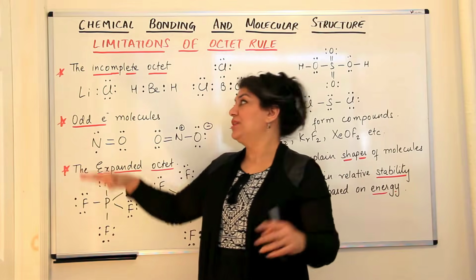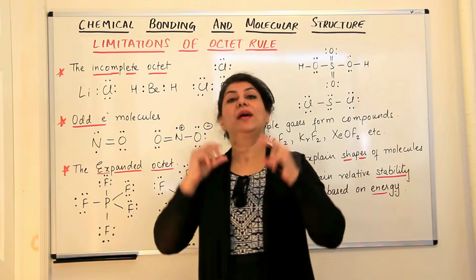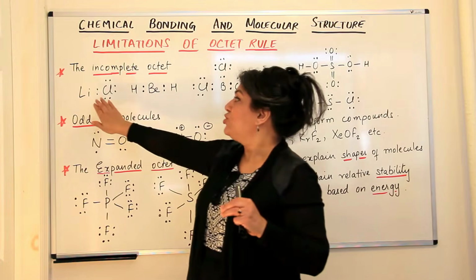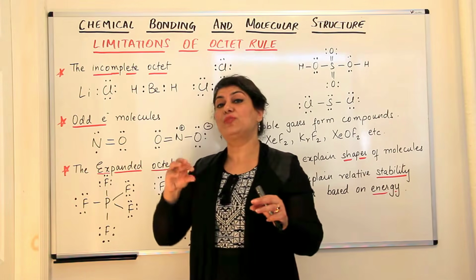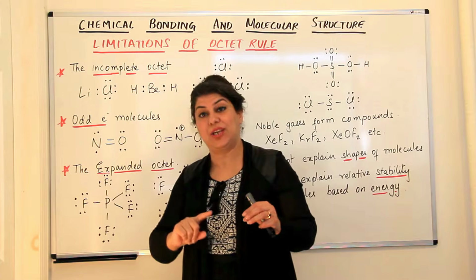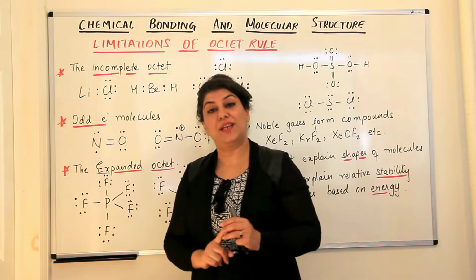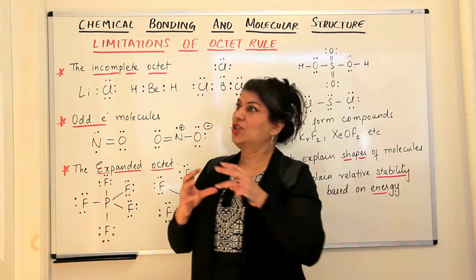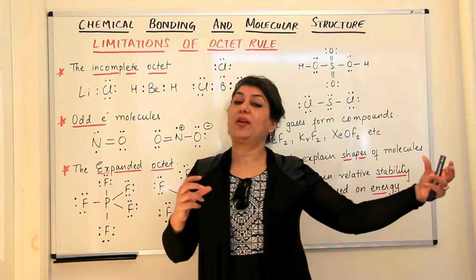But all other elements from lithium onwards have electrons in the second and the consecutive shells. So in lithium, the outermost electron is present in the second shell. It has only 1 electron in its outermost shell, which is the second shell. So it should expand to form an octet.